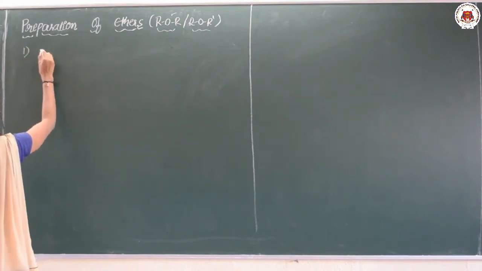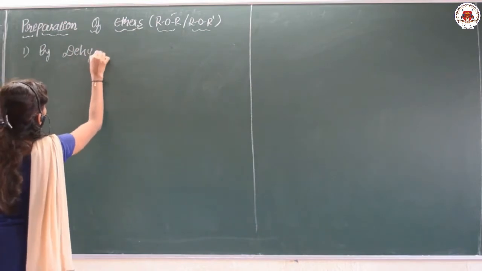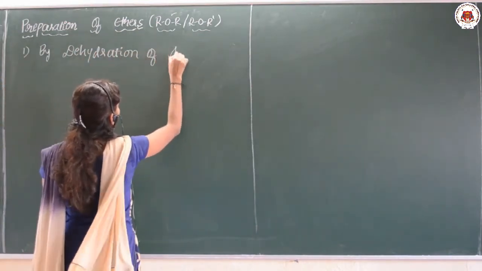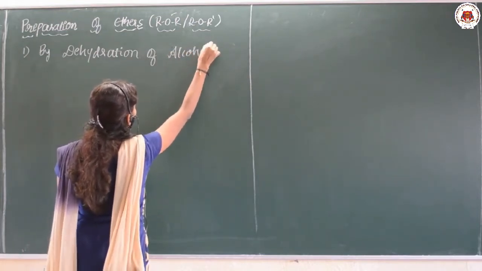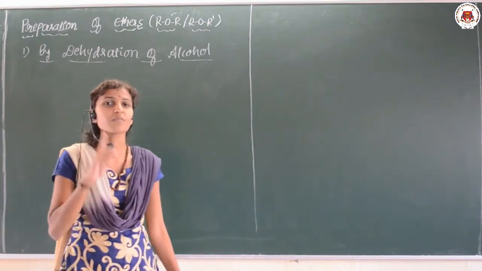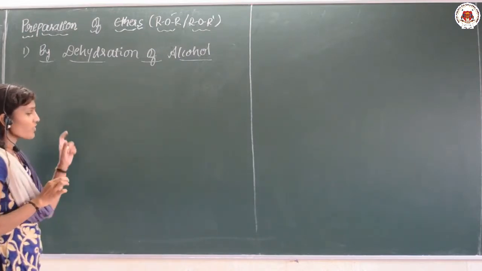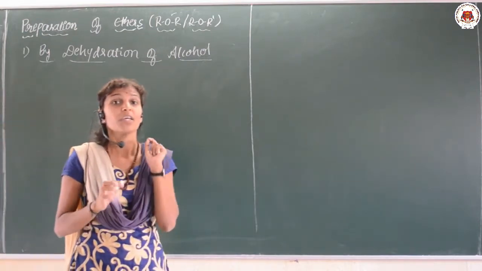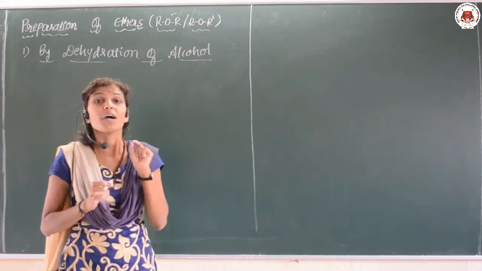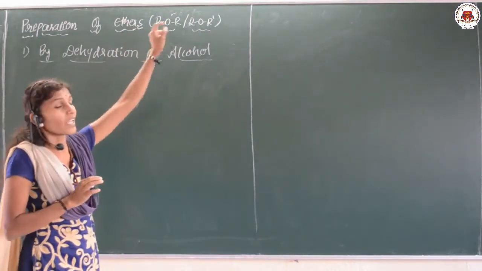The first method is by dehydration of alcohol. In our previous classes we discussed the dehydration of alcohol, where the alcohol is converted into alkene, but here we are discussing the formation of ether.